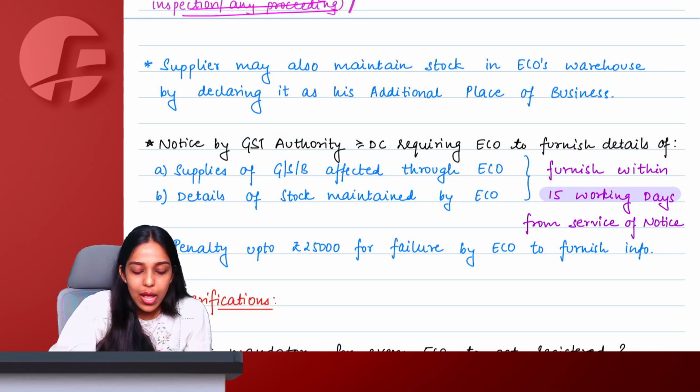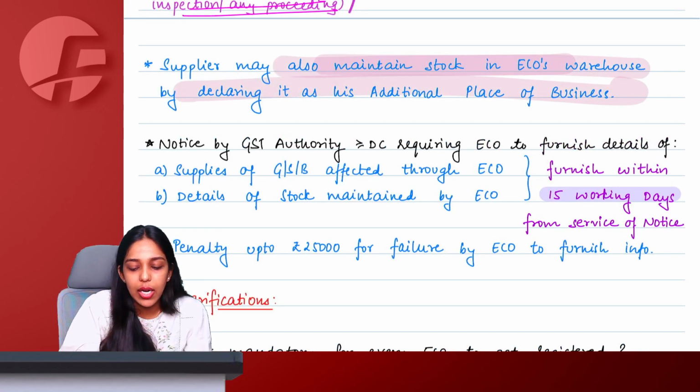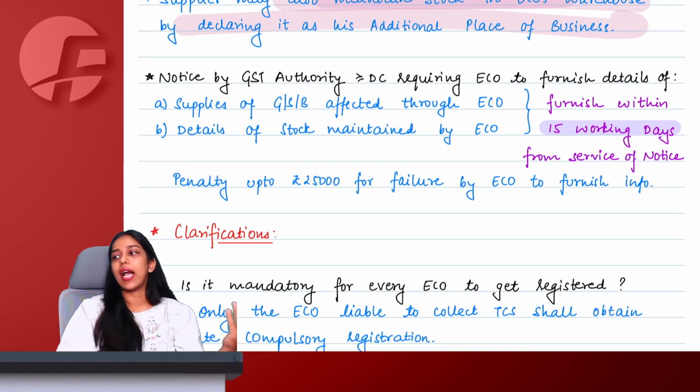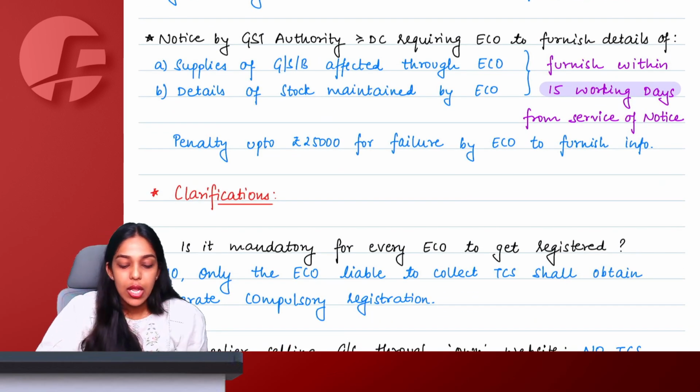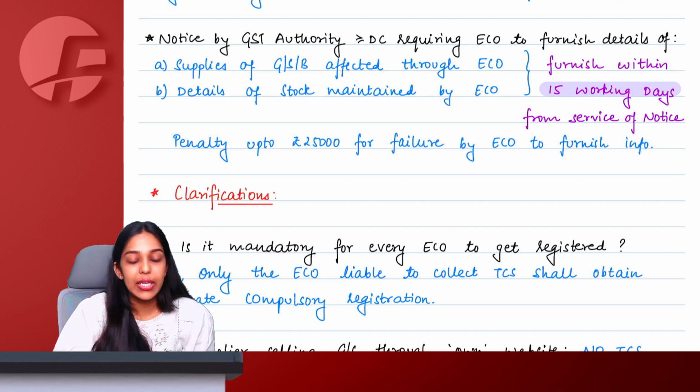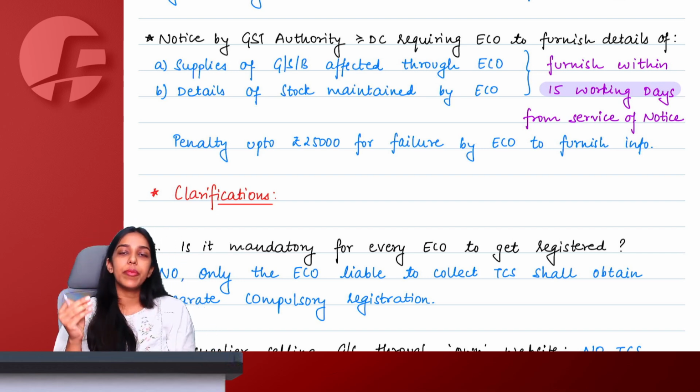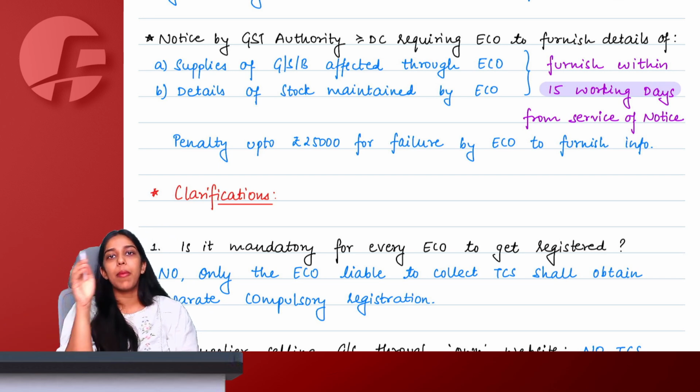You can also, as a supplier, maintain stock etc. at the ECO's warehouse just by declaring it as your additional place of business. If the GST authority wants, they can at any time call for information from the e-commerce operator about you.